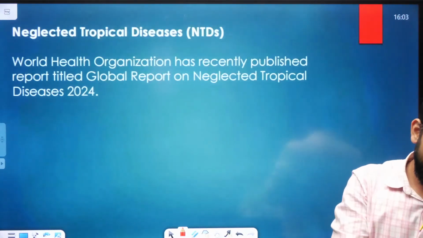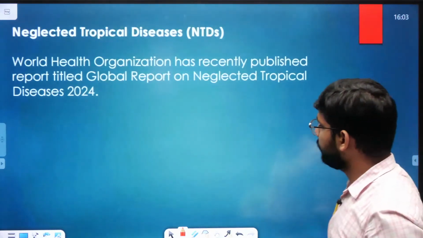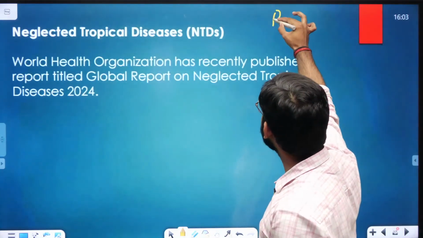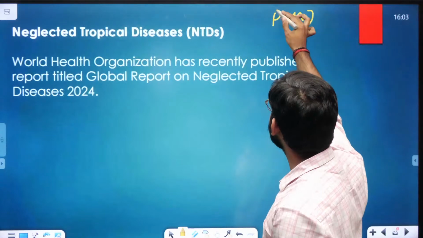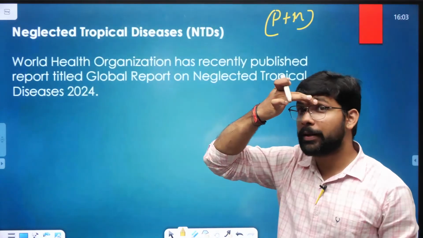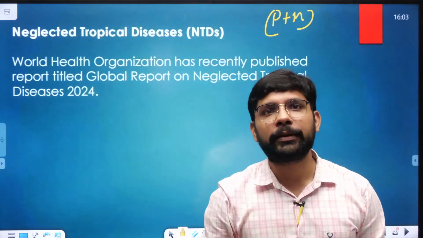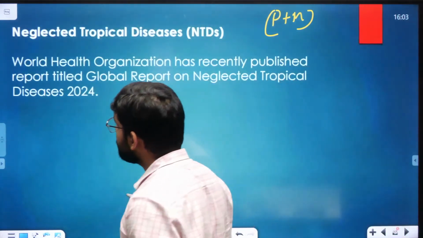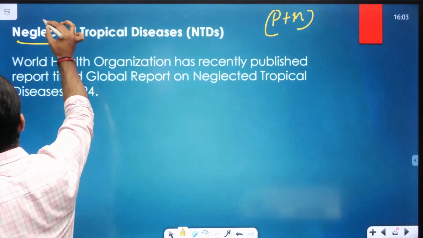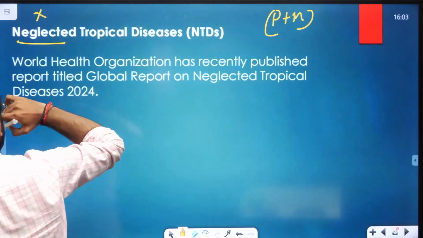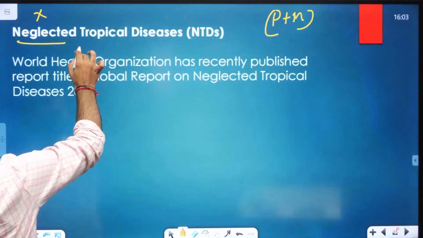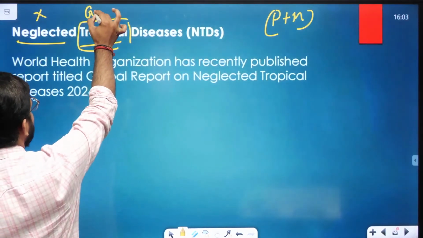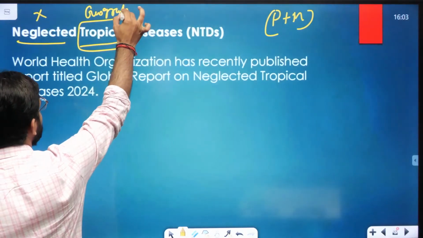Next topic is NTD. This is important for your prelims examination as well as the mains examination. Neglected tropical disease is an important topic for your prelims examination as well as the mains examination. As the name suggests, neglected. Government is not focusing on these diseases. Tropical, geographical perspective. In tropical regions, these are the most impacted diseases.